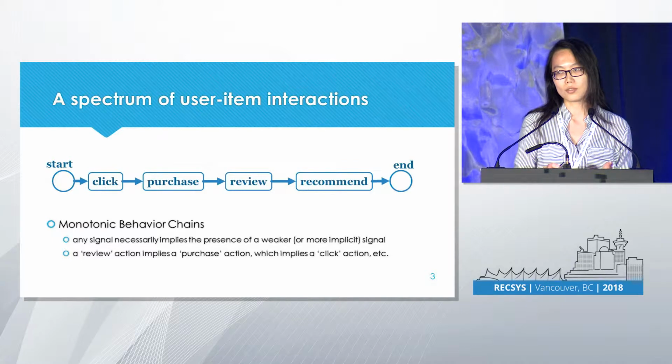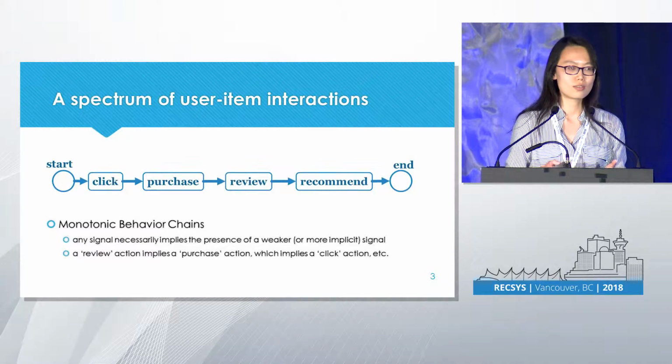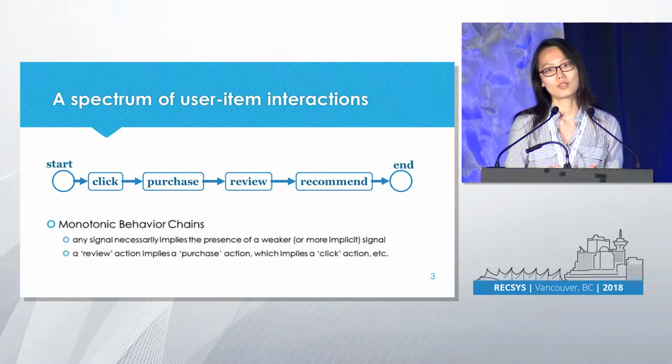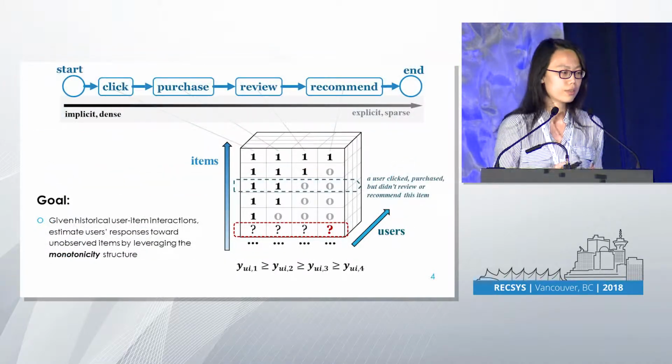If you observe that a user purchased the product, then this user has to have clicked and viewed this product. If you observe that the user didn't purchase a product, then this user won't be able to leave any review or rating score.